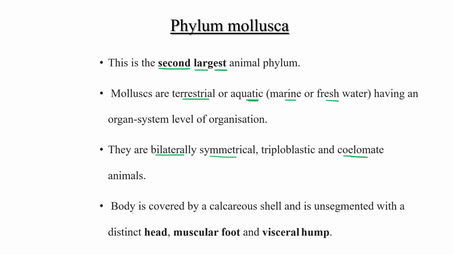Their body is covered by a calcareous shell. This is the unique character, that their body is covered by a unique shell and is unsegmented with a distinct head, muscular foot and visceral hump. So this is the main character.